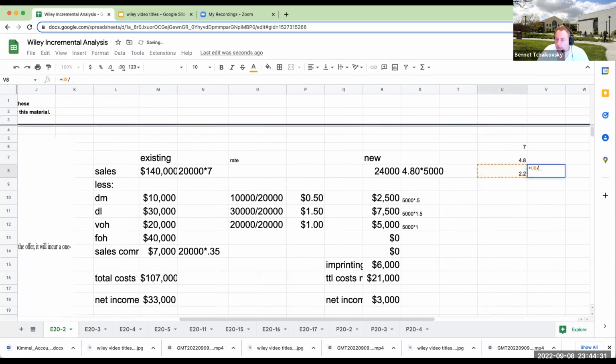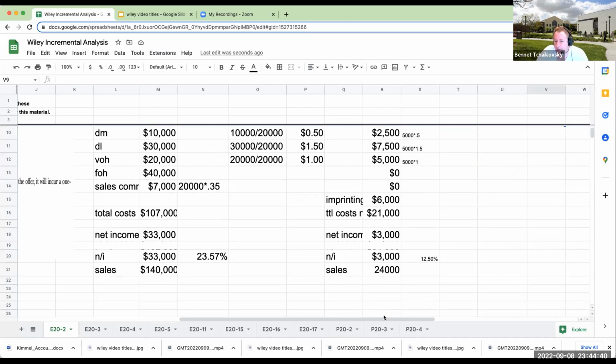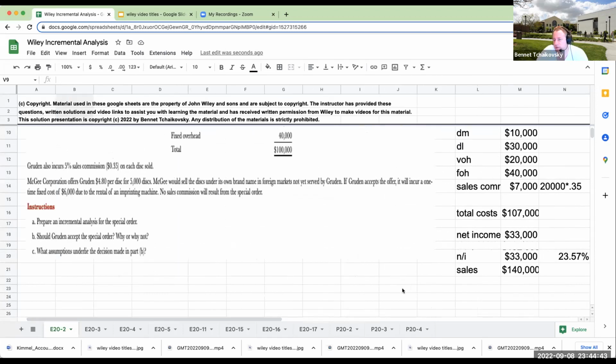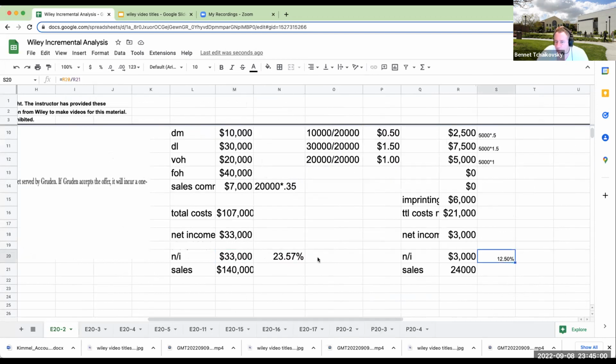if I'm giving a discount of 31% off my list price, the manufacturer or the person who's buying it off me knows I'm going to go through and do that again. So for this particular question, prepare an incremental analysis. So I'm just doing this like, what's the existing, what's the new, should they accept this special order, why or why not? I would say no, because the profit is less. Now you're going to see books and like, let's go ahead and have some fun here. Just give me a second.